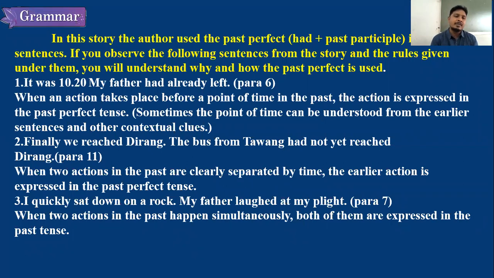Now, if you observe these sentences, it was 10:20. My father had already left. In paragraph 6, you'll have it. Look at the textbook, if you have it right in front of you. It was 10:20. Now, this is a past action. It was, because was is a be form. Past. It was 10:20. My father had already left.